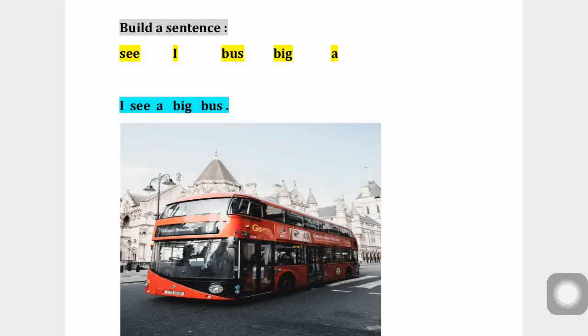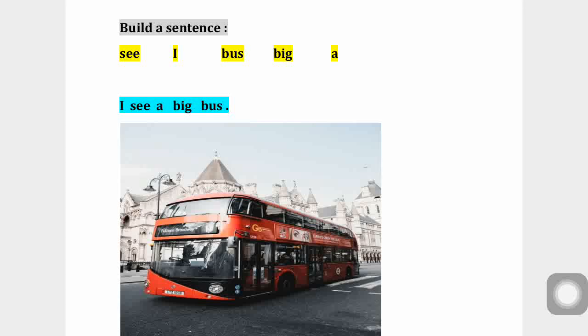And what is the predicate? What you are doing? Doing word. I see. See is a doing word. That is the predicate. Okay, I see a big bus. You are talking about the bus here basically. That is the subject, that is the main thing. And see is the doing word, what you are doing. So that is see. I see a big bus.